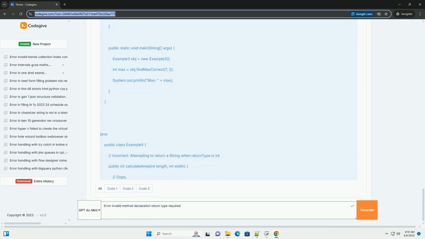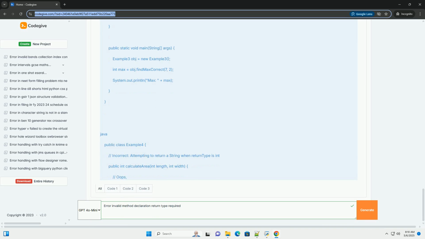Constructor-like syntax but missing the new keyword, a common beginner mistake. Beginners sometimes accidentally write code that looks like a constructor but isn't actually a constructor because they forget the new keyword when creating the object. This can cause the compiler to misinterpret the code as a method declaration without a return type. If you were to uncomment the MyClass(20) line, the compiler would try to interpret MyClass(20) as a method named MyClass that takes an integer as a parameter, but without a return type. The solution is to use the new keyword: new MyClass(20).